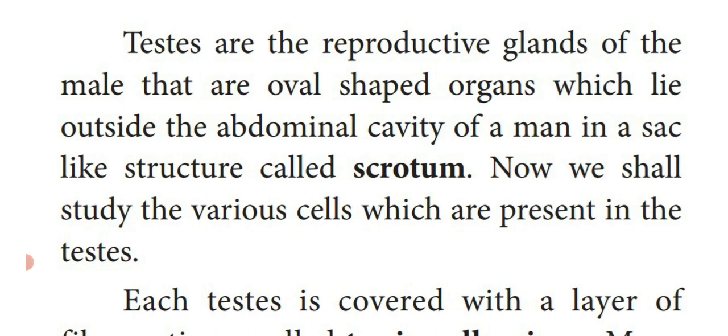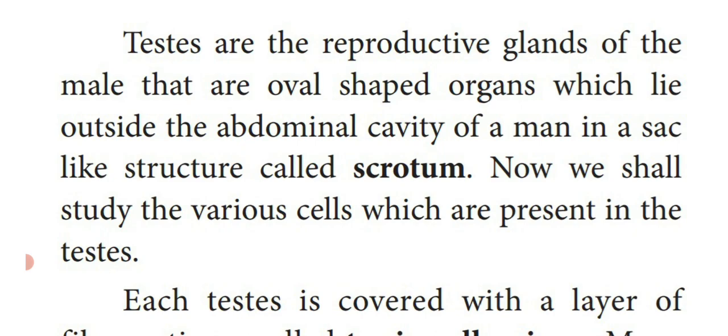Below the digestive organs, on the outer side of the male, a pair of testes is located in a small sac or bag-like structure known as the scrotum. So inside the scrotum the testes are located, oval in shape, outside the abdominal cavity in man.